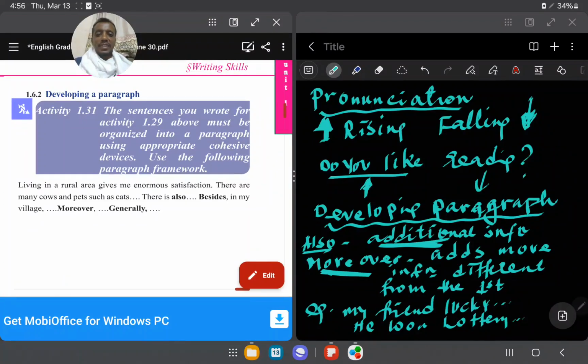Today we discussed WH questions, especially WH words and WH questions and yes/no questions, falling intonation and rising intonation. And the last one, this point, is developing a paragraph. When you develop a paragraph, you can write in sentence form. You can practice writing in sentence form first. This is what today's topic looked like that I presented to you.